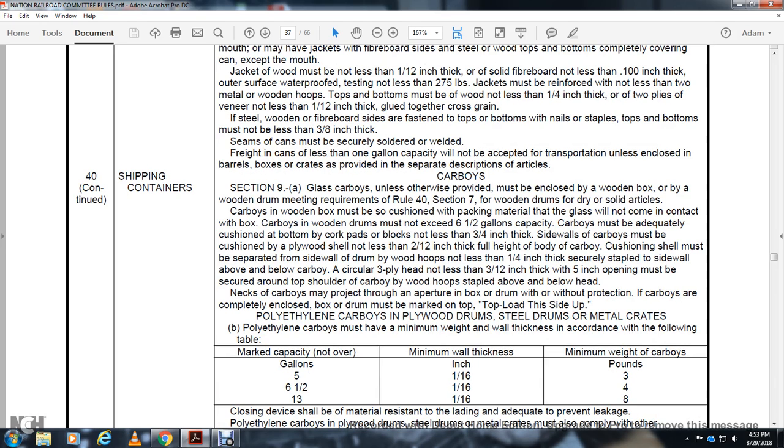Alright, your carboys. Section 9. Glass carboys, unless otherwise provided, must be enclosed with a wooden box or a wooden drum that meets the requirements of Rule 40 in Section 7 for wood drums. Carboys in a wooden box must be enclosed with packing material so the glass will not contact the box.